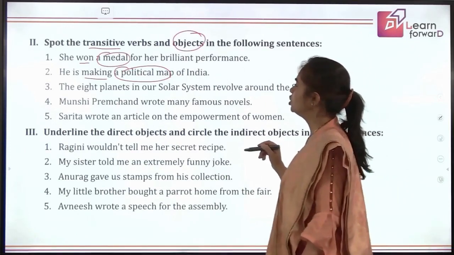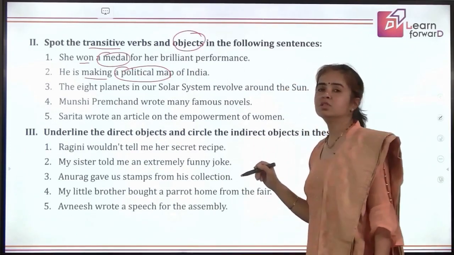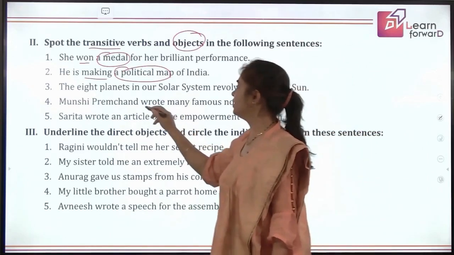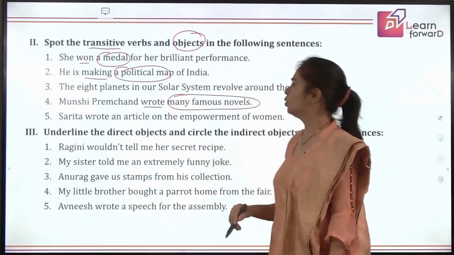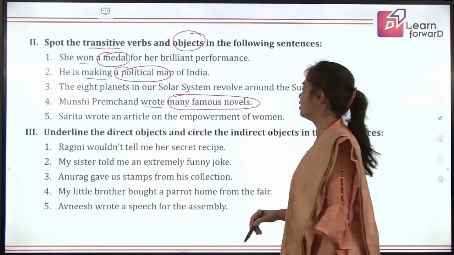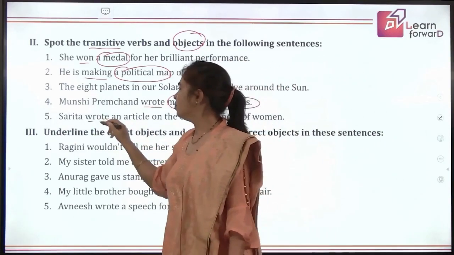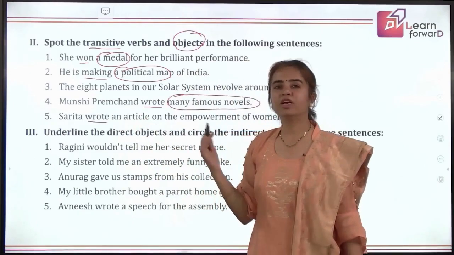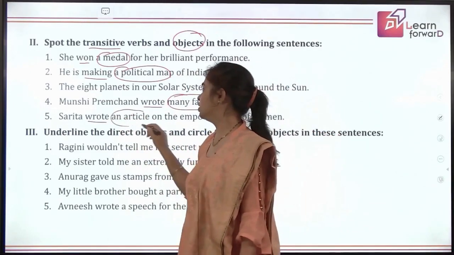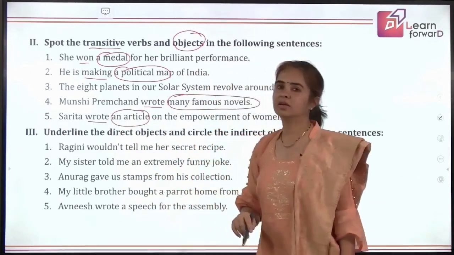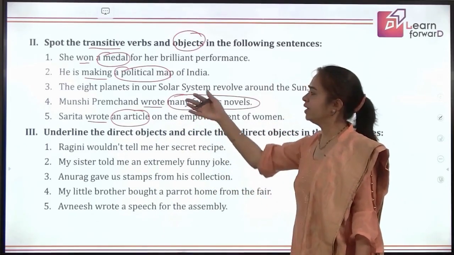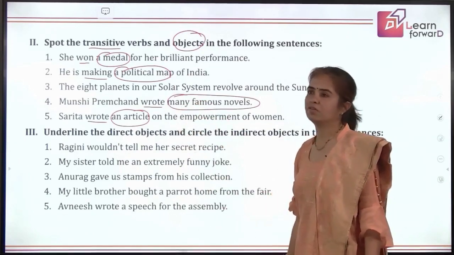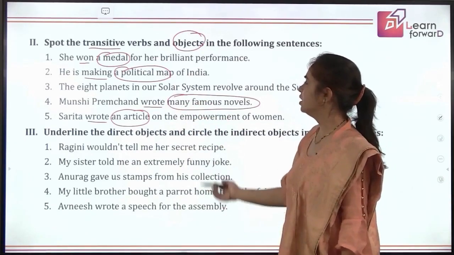Next, Munshi Premchand wrote many famous novels. So what did he write? Many famous novels. Sarita wrote an article on the empowerment of women. Wrote is perfect. What did she write? An article. Only this much is enough. An article, right? So you need not take this whole as the object. Even if we write Sarita wrote an article, that's enough. Fine. Let's move to the next.